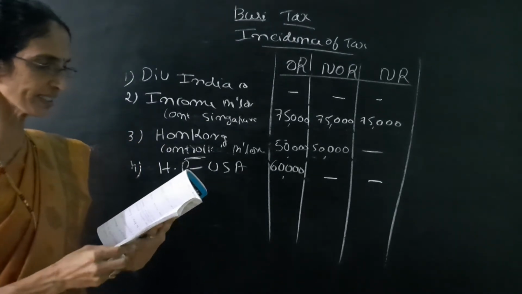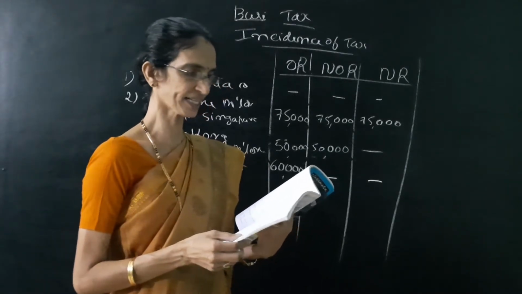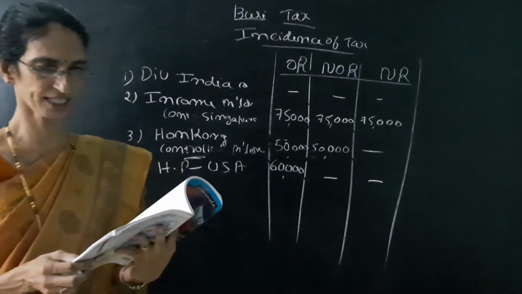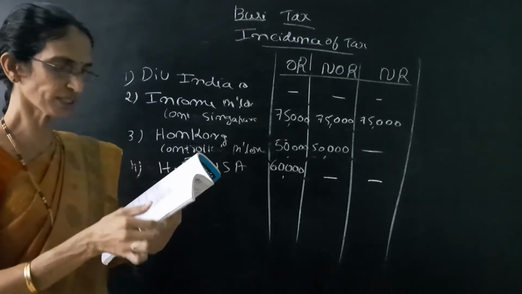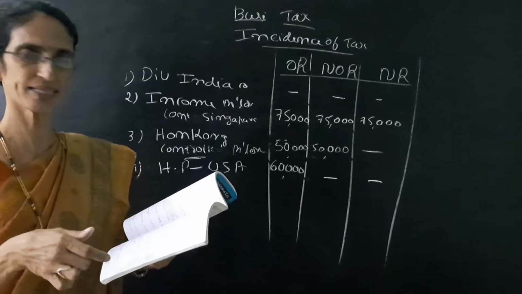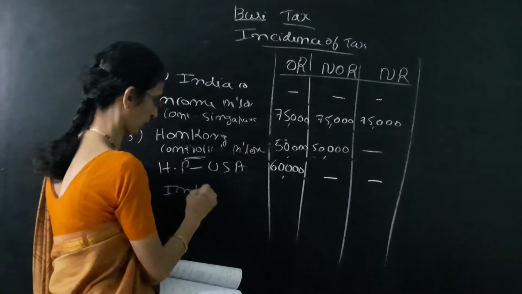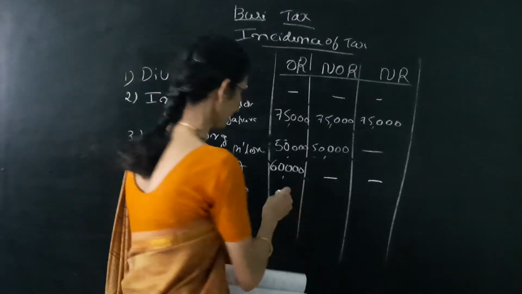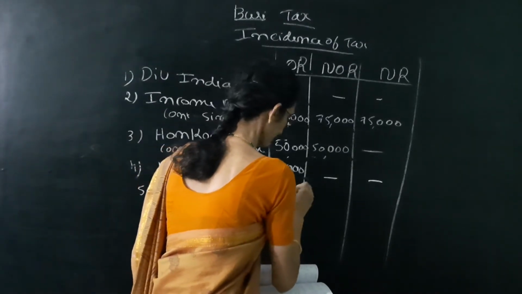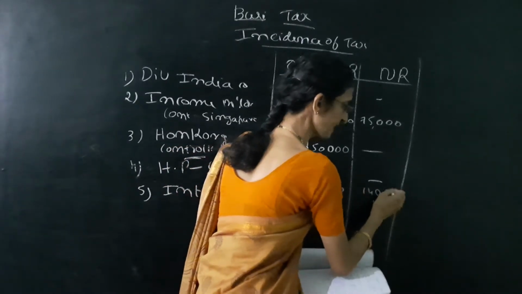Next one is interest accrued but not received on FD in Canara Bank. So interest accrued but not received. If it is accrued, received, everything in India. Canara Bank means India. So here interest is yes in all column. Interest in Canara Bank. So it is yes. We have to write in all columns. 14,000, 14,000, 14,000. It is taxable.